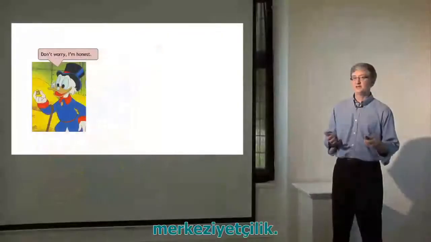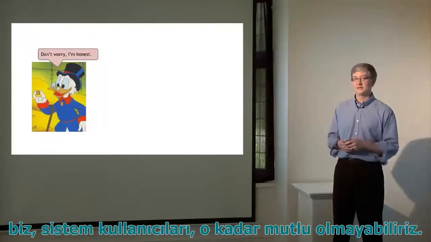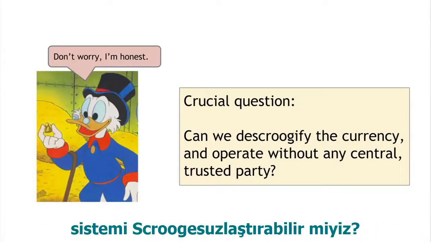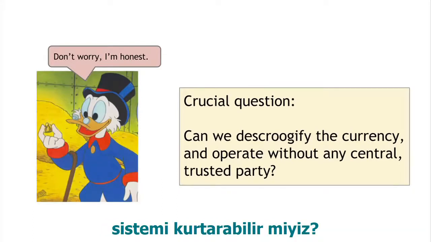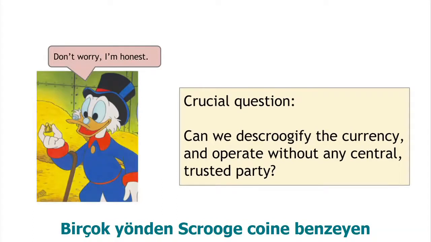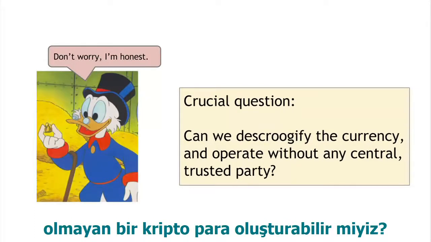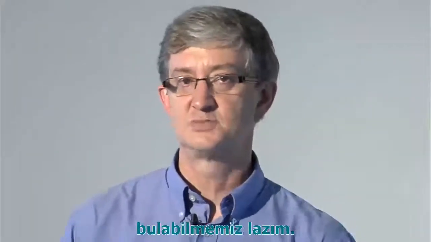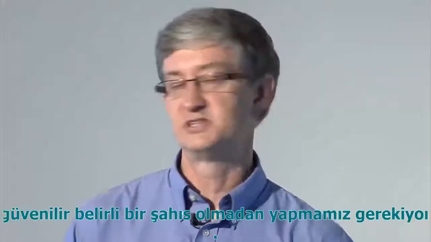And so the problem we have here is centralization. That although Scrooge is happy with this system, we as users of it might not be. So the central technical challenge that we need to solve in order to improve on Scrooge coin is, can we de-Scroogify the system? That is, can we get rid of that centralized Scrooge figure? Can we have a cryptocurrency that operates like Scrooge coin in many ways, but doesn't have any central trusted authority? In order to do that, we're going to need to figure out how to provide the services that Scrooge provides, but do it in a decentralized way, in a way in which no particular party is particularly trusted.